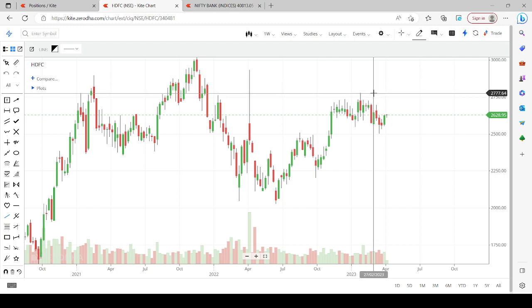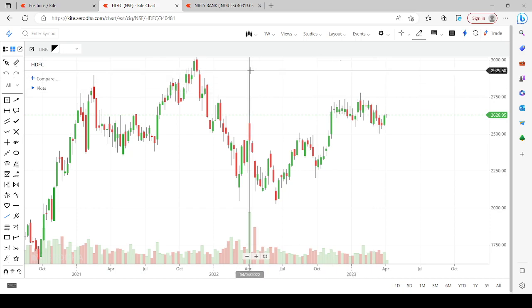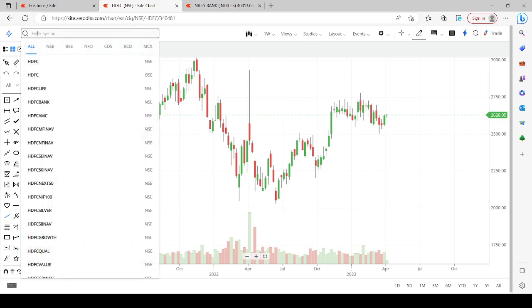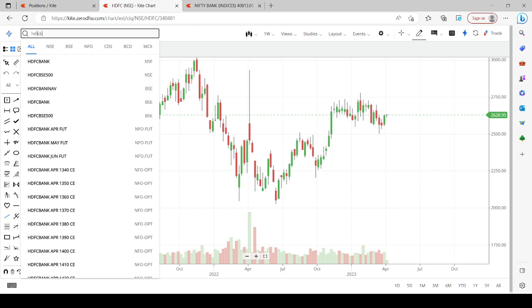On weekly charts, the initial target will be 2780, and then the next target will be 2925. So this is how HDFC looks like. Let's see about HDFC Bank now.